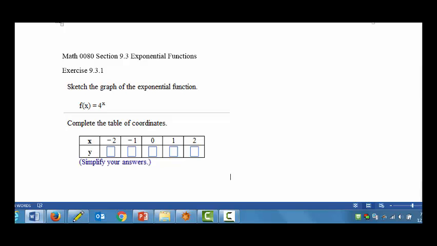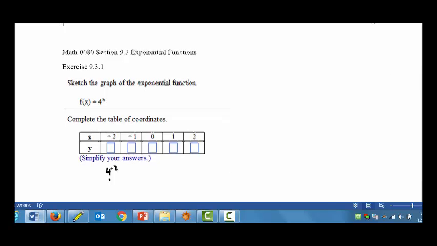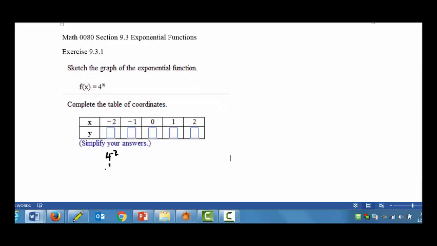So notice that if x is negative 2, we get 4 to the negative 2, which is 1 over 4 squared, which is 1 over 16.